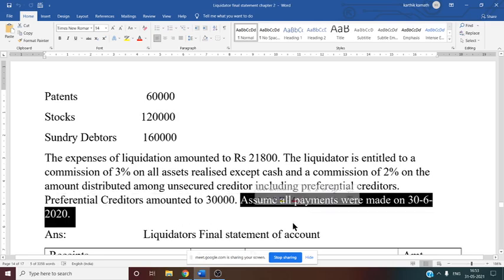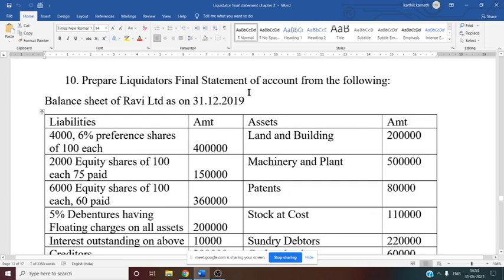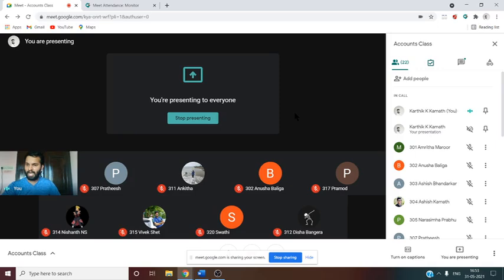Then assume all the payments were made on 30/6/2020. This is again very important. Why? Because the balance sheet is as of 31/12/2019 and there is a debenture outstanding. For calculating outstanding interest on debentures, after the preparation of the balance sheet, these payments were made after 6 months.